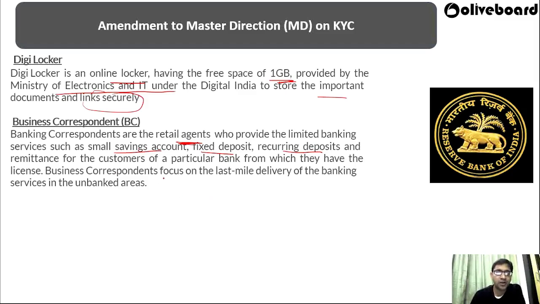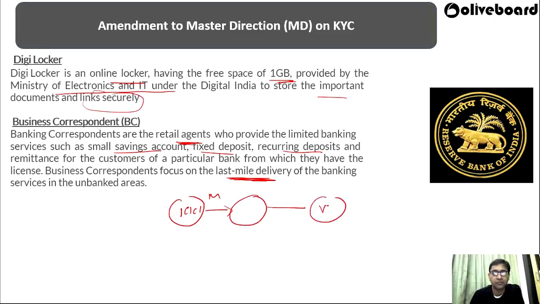Business correspondents focus on last mile delivery. That means if a bank, say ICICI Bank, is in Mumbai, it goes to a local area, and then it has to reach a village. This village is covered by your business correspondent, who has been authorized to deal in small savings accounts, fixed deposits, recurring deposits, and remittance services for a particular bank.